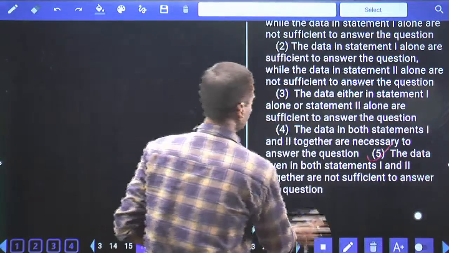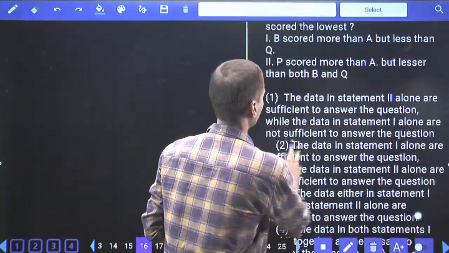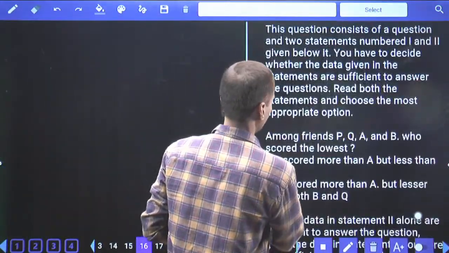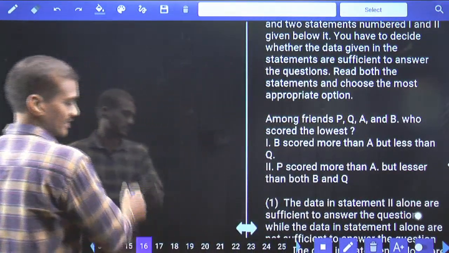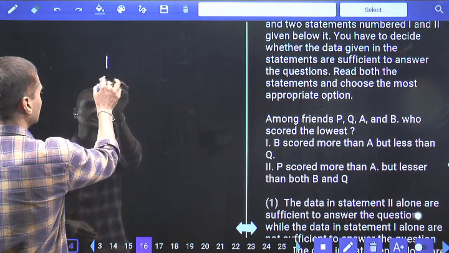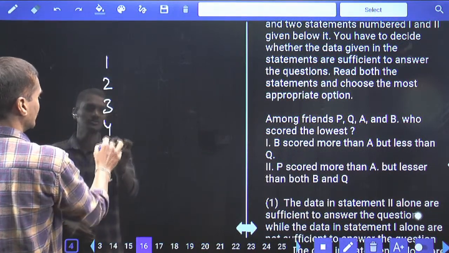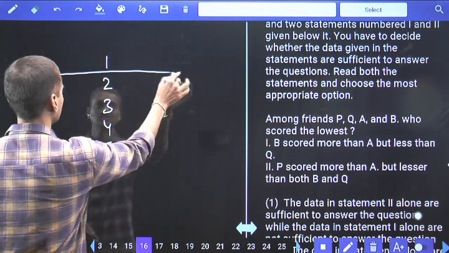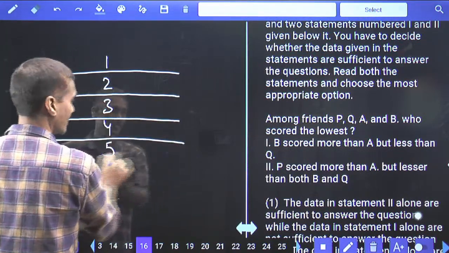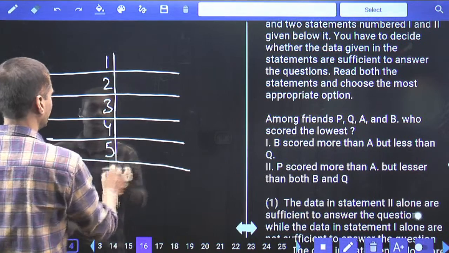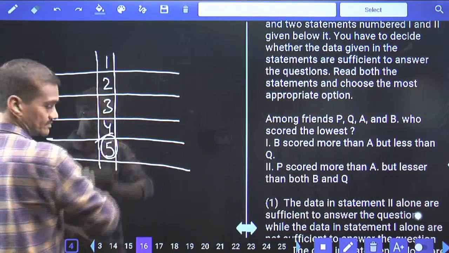Now in this question number 16, tell me what is the question we have, and it is about comparison, yes, among 5 friends who scored the lowest. Now, as it is about comparison here, only 5 persons were there. Now, these 5 persons were compared in the marks they got. Now, we need to identify the person who scored the minimum, the lowest. That means the person who is coming at the 5th position.